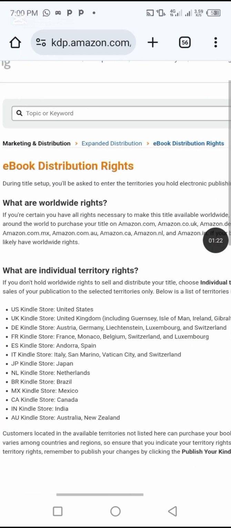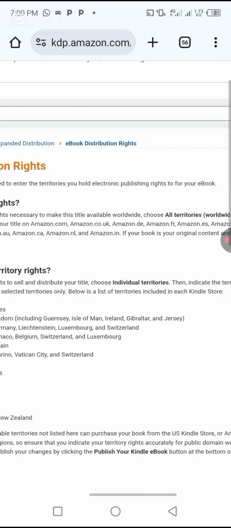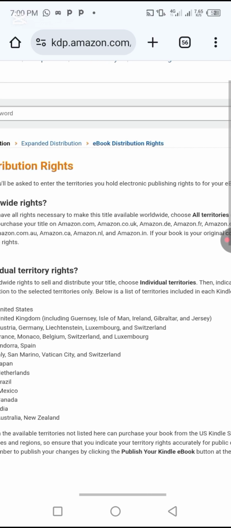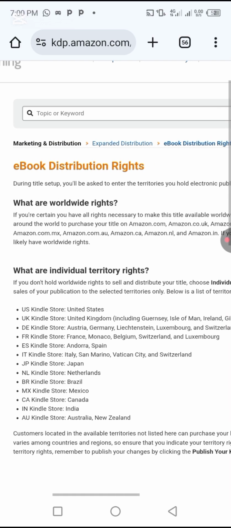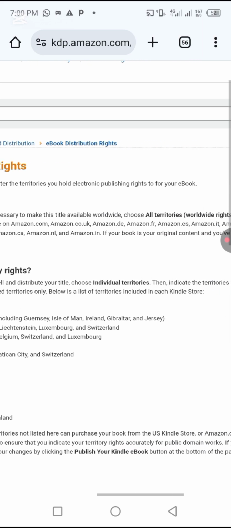Let's go through this. They said during title setup, you'll be asked to enter the territories you hold electronic publishing rights for your ebook. What are worldwide rights? If you are certain you have all rights necessary to make this title available worldwide, choose all territories.